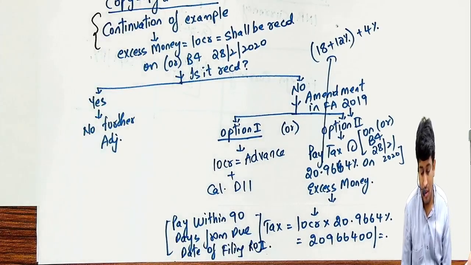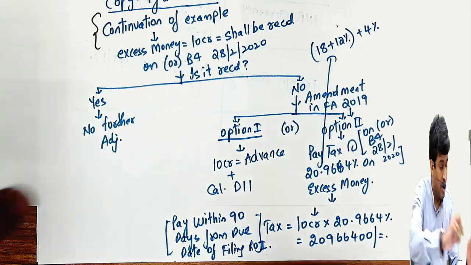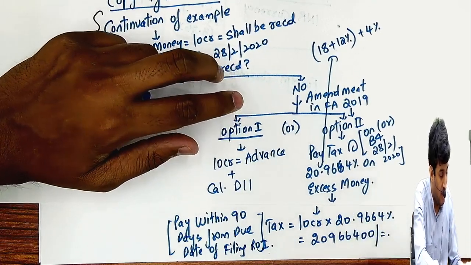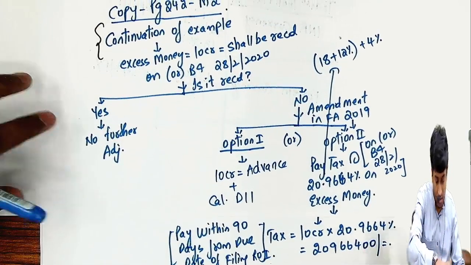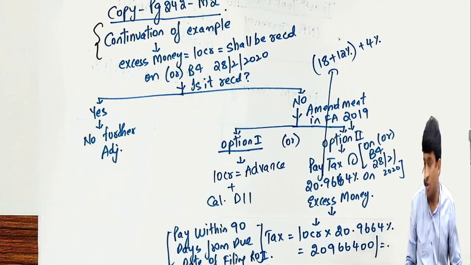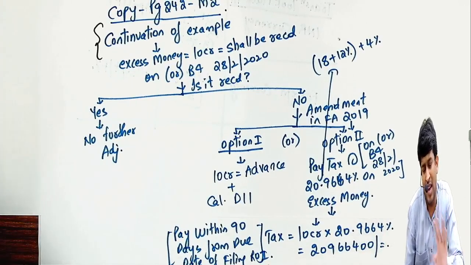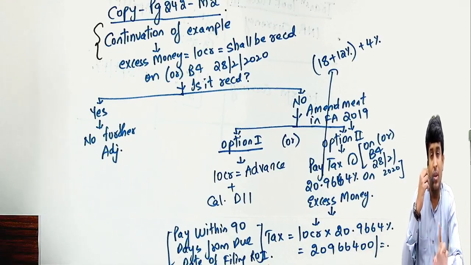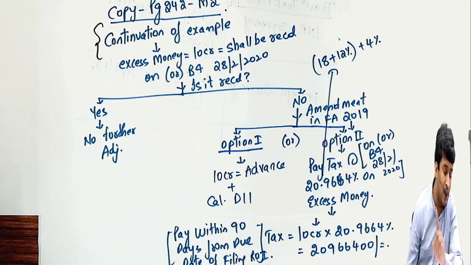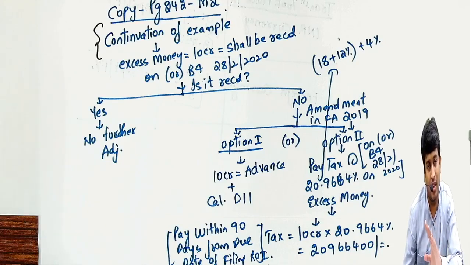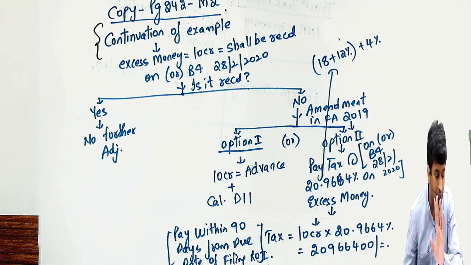Pay this tax. But one more point you should remember, this tax whatever you pay. Okay, write up to here, then I'll cover. So if you receive the 10 crores, nothing will happen, no complications. If you don't receive the amount, then you have two options: either treat it as advance and calculate deemed interest income, or pay tax at the rate of 20.9664% on the excess money, and the concept gets closed forever for that particular transaction. And when should I pay the tax? Within 90 days from the due date of filing return of income. You have to pay the tax on that excess money.